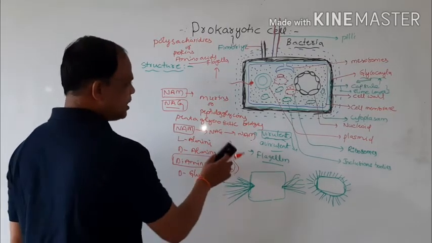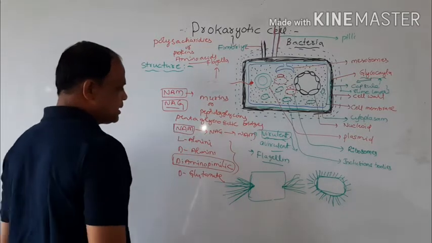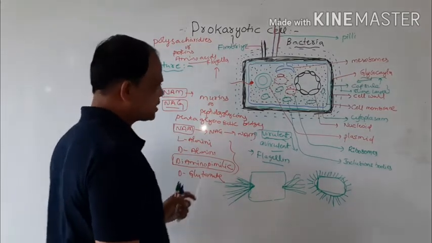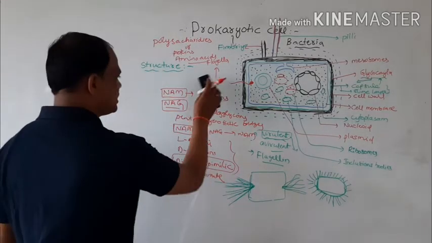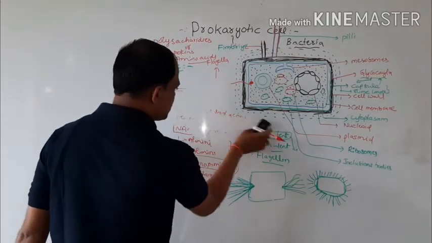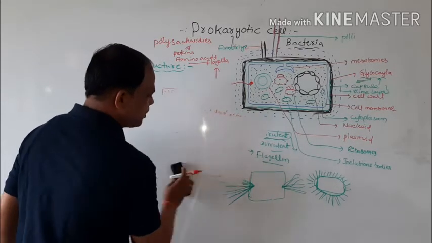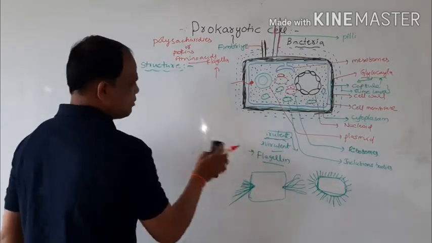Okay, and this is the cell wall, and this is very useful for protection. It gives protection to the inner organisms, right? So this is the cell wall. Next one is the internal parts of the cell wall.